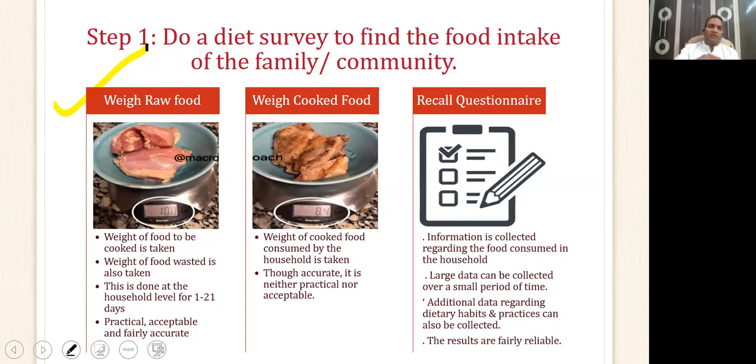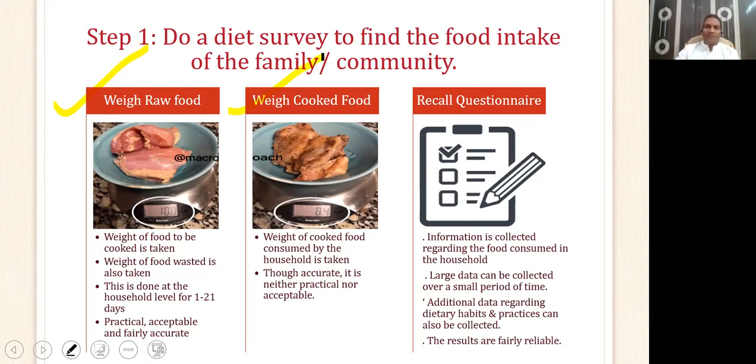Second method is weighing cooked food. So what you do here is you weigh the food after it is cooked. Now, in theory, it is right, but practically it is not possible. You cannot go into someone's house and weigh their cooked food. Raw food, they might give it to you for weighing, but cooked food, no one is going to give it to you. So it's not practical, and obviously it is not acceptable also.